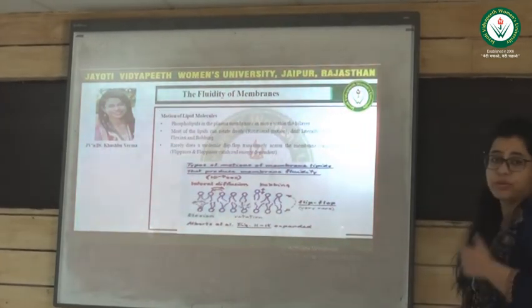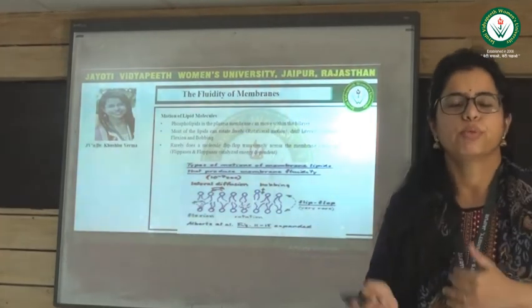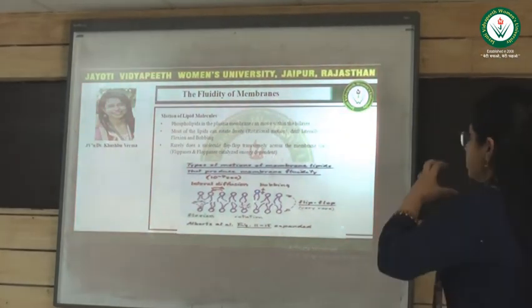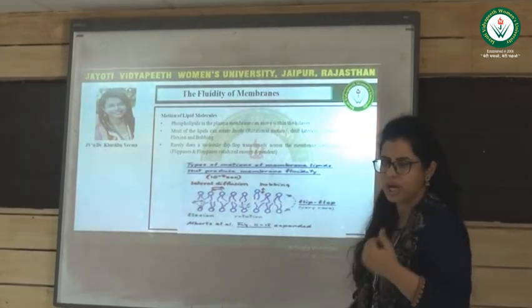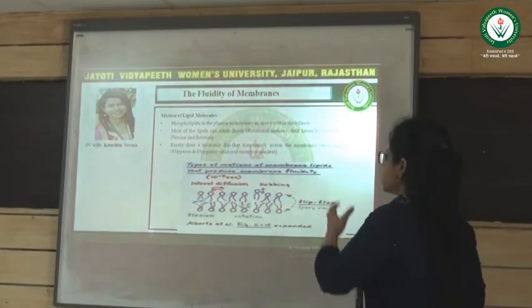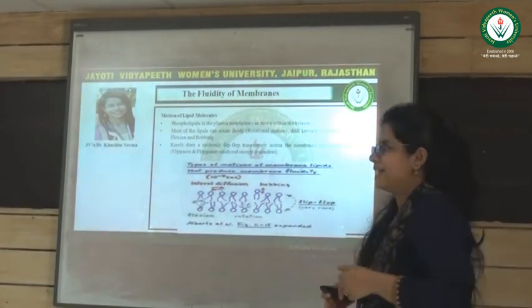Now coming to the fluidity of the membrane. As I told you, according to the fluid mosaic model, the cell membrane is not a solid structure. It is a quasi-fluid structure, which means lipid molecules will move within the bilayer.